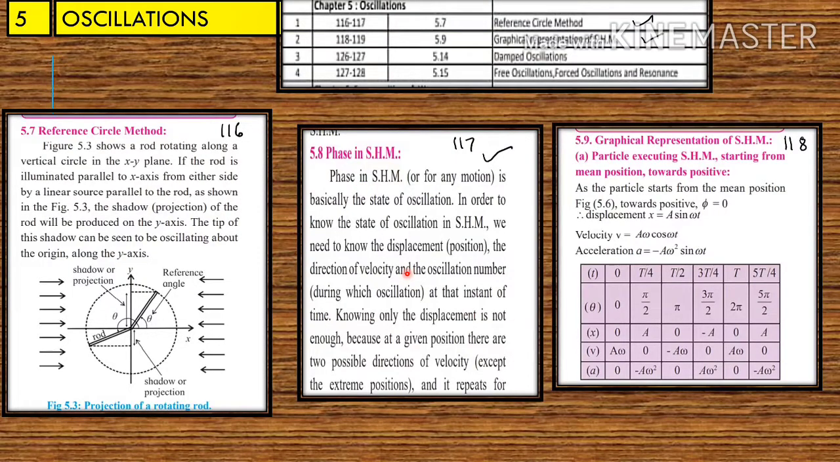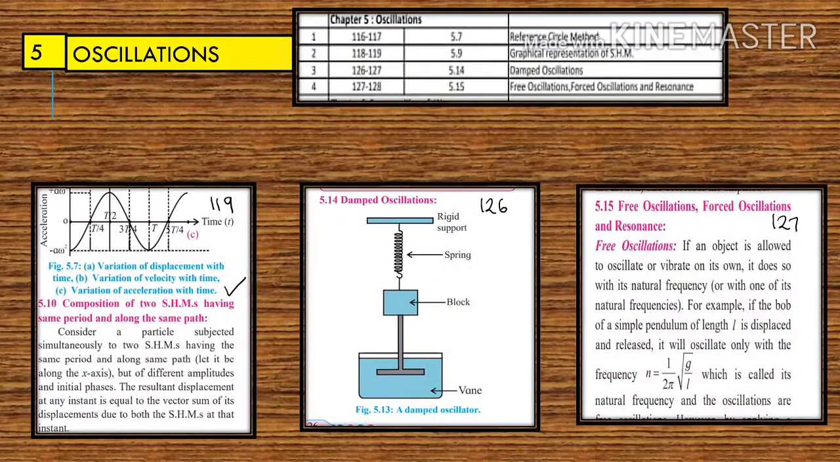Remember this one. Next article is 5.9, graphical representation of SHM, which is on page numbers 118 and 119. This topic is deleted. This graphical representation continues on 119, and up to this it is cancelled.